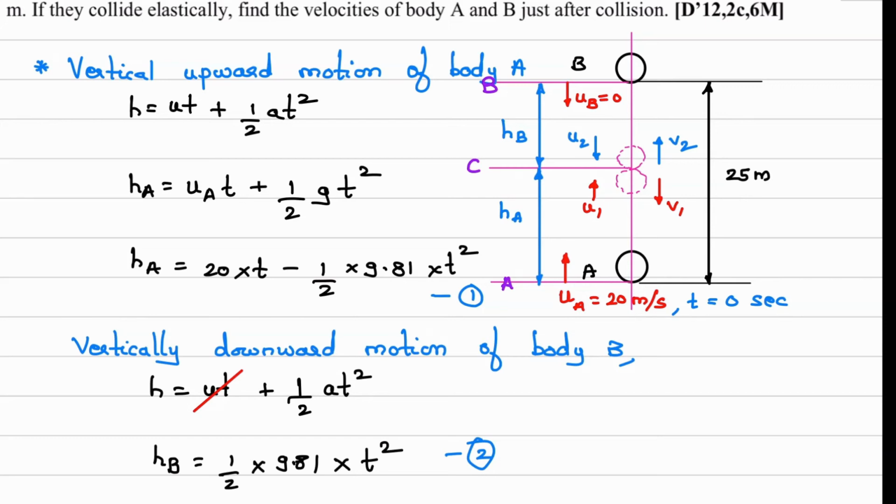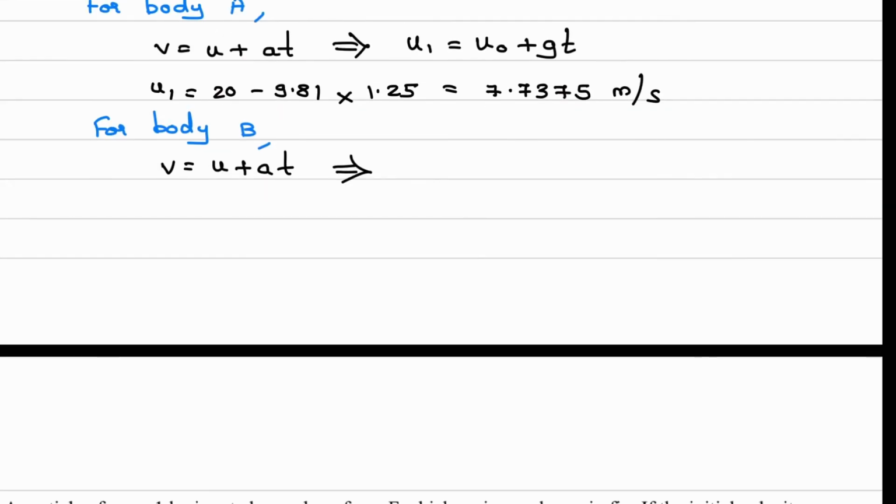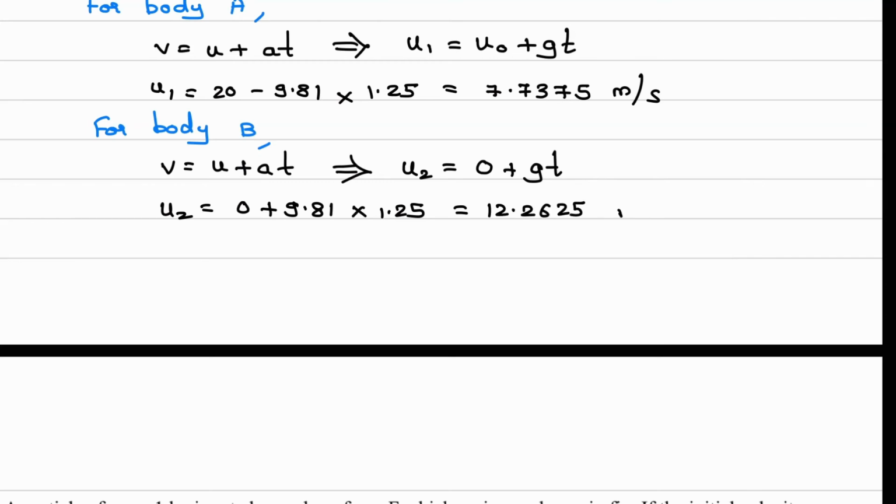So I'll write down the equation now: final velocity is U2, initial velocity is 0 plus GT. Substitute the values, you will get U2 is equal to 0 plus 9.81 into time 1.25 seconds. So you will get this value as 12.2625 meter per second.